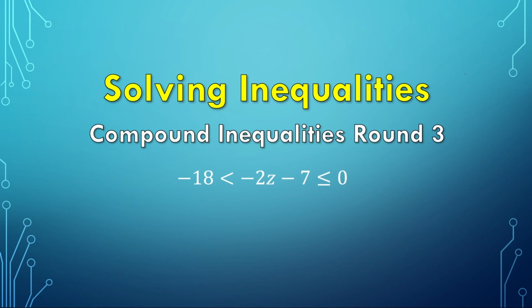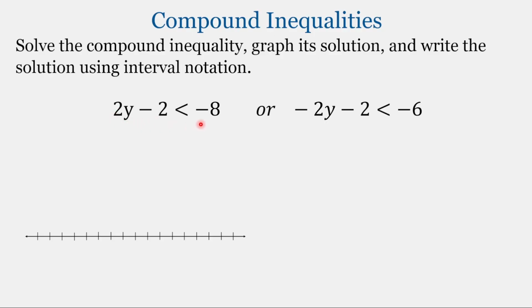Today we will practice solving compound inequalities containing two-step inequalities. So let's get started. With compound inequalities, we have two or more inequalities, and they're going to be connected with one of two keywords, either the keyword and or the keyword or. So in this example, we have the keyword or. To solve these, we're going to solve each inequality separately and then combine the answer using that keyword.